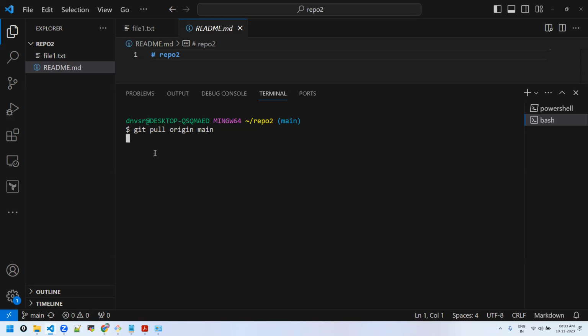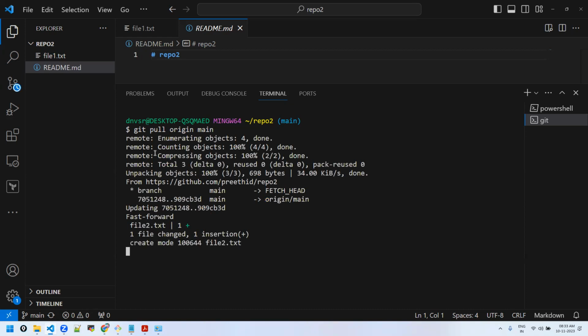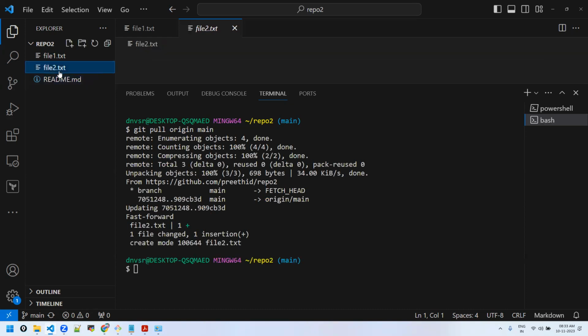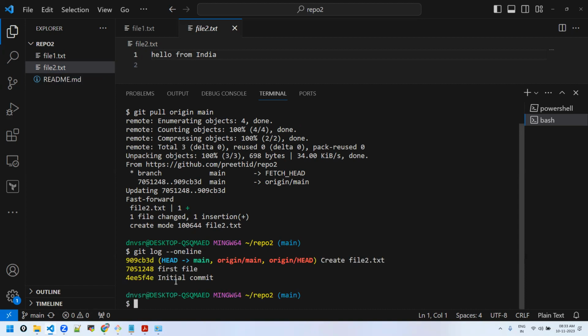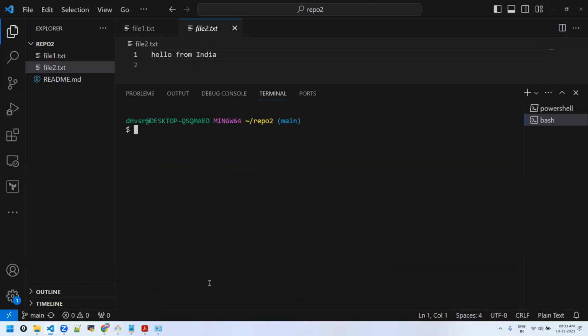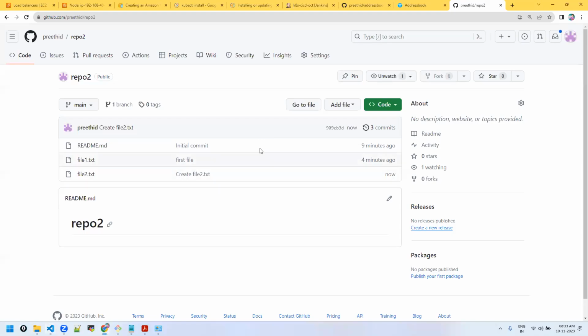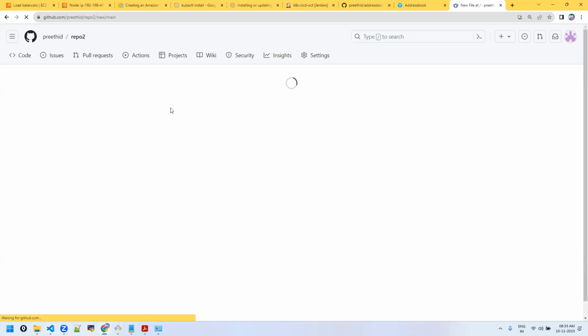Now I'm just doing a pull. See, you got those changes, right? You got the commit also. If you see git log, you will see the commit as well. Will there be any conflict scenario here? Conflicts also come up. We'll see those scenarios as well and cover conflict scenarios. I want to show you one more example. I'm creating another file here.